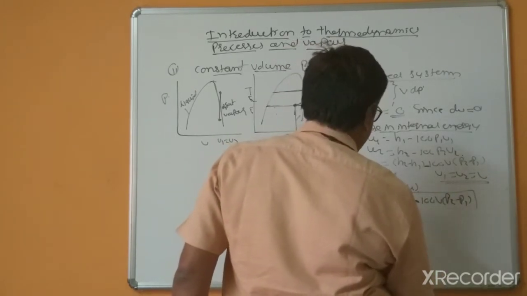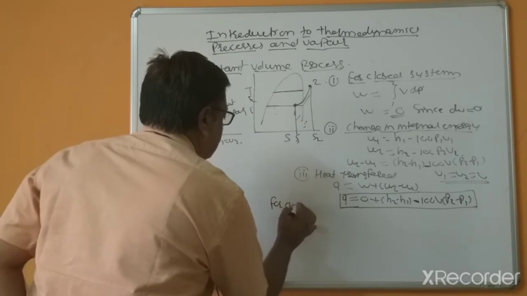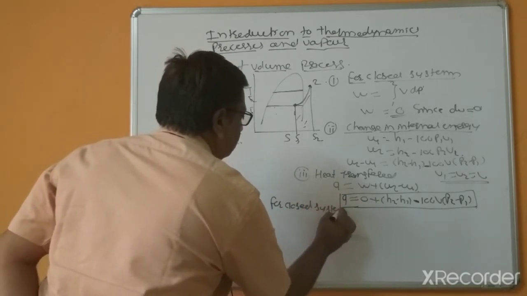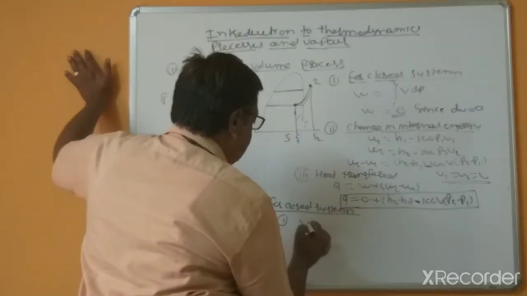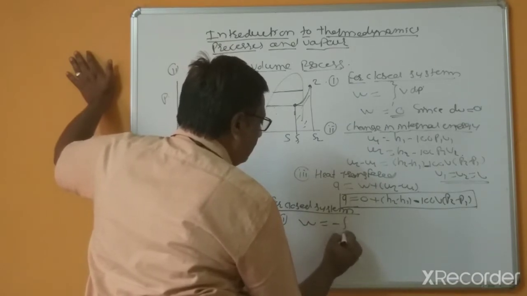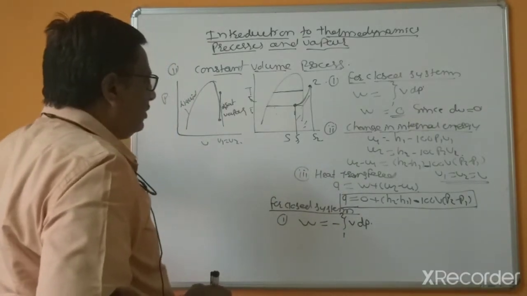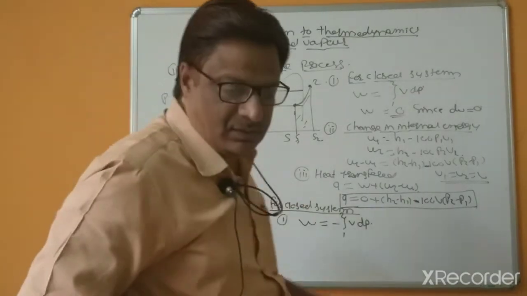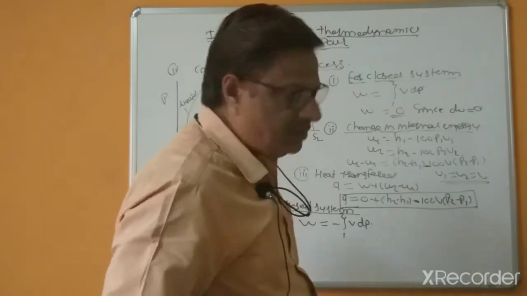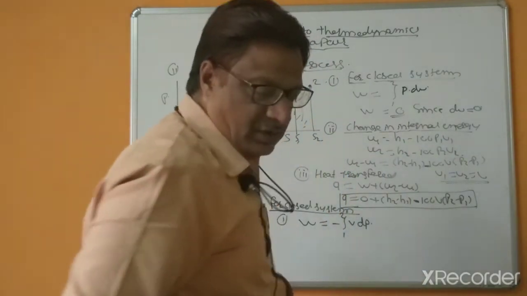Heat transfer equal to, and for closed systems, work done equal to integration 1 to 2 of P into dV. This is not V into dP; this is for closed system.